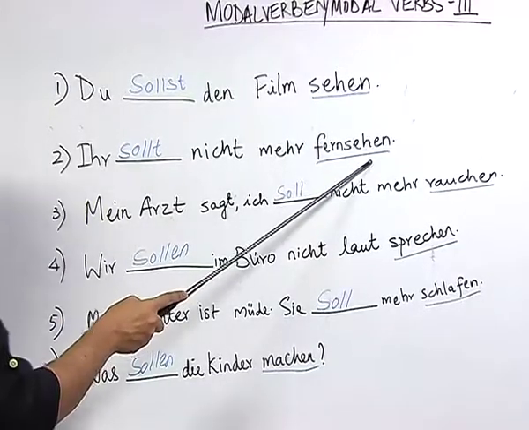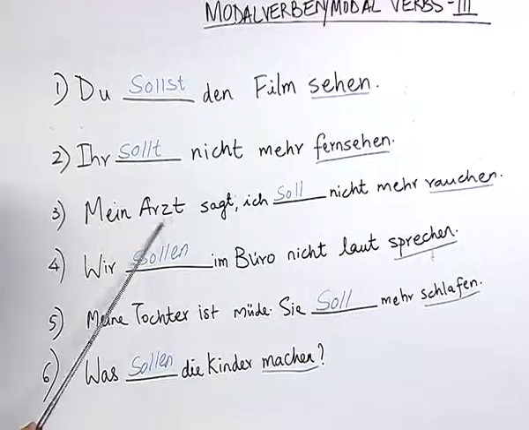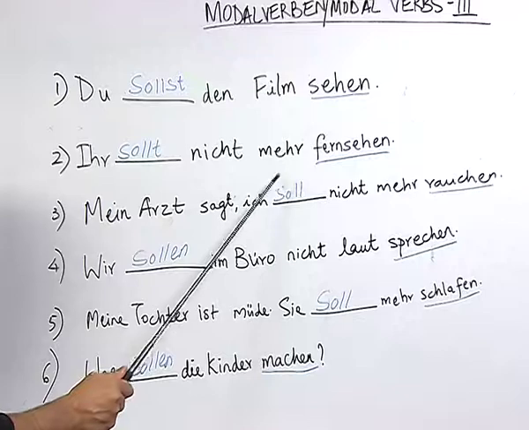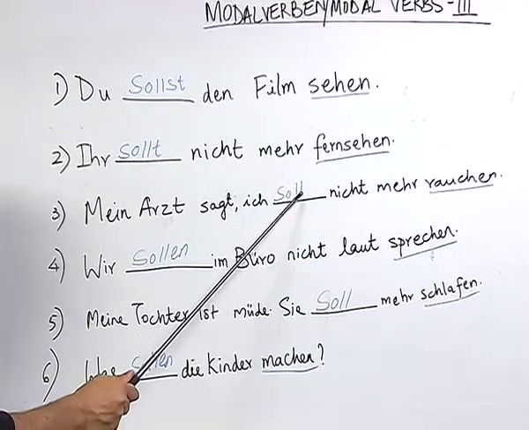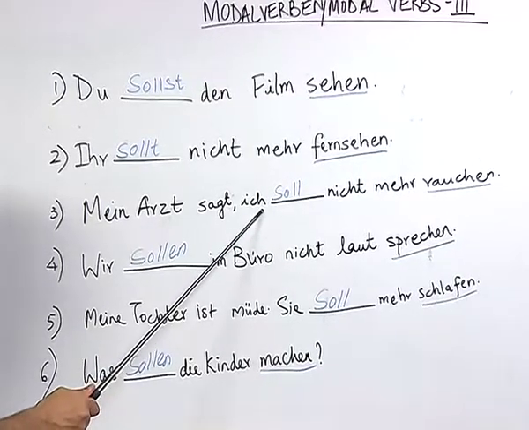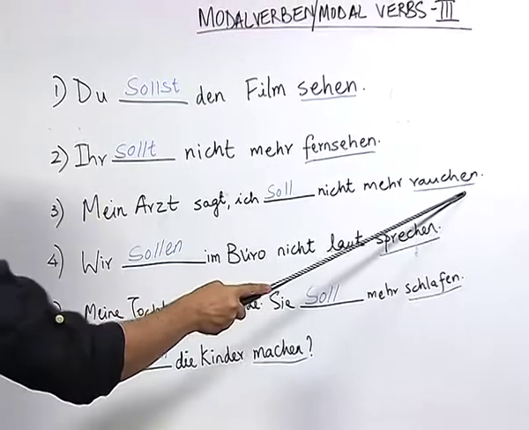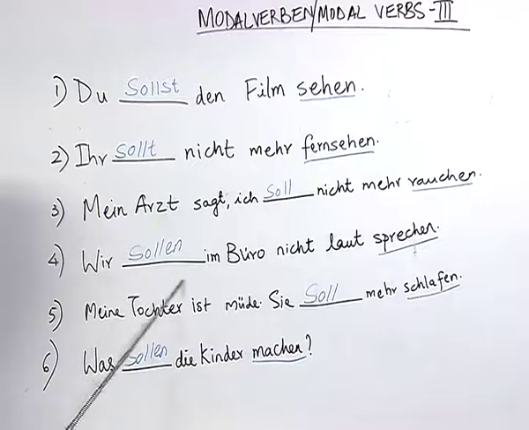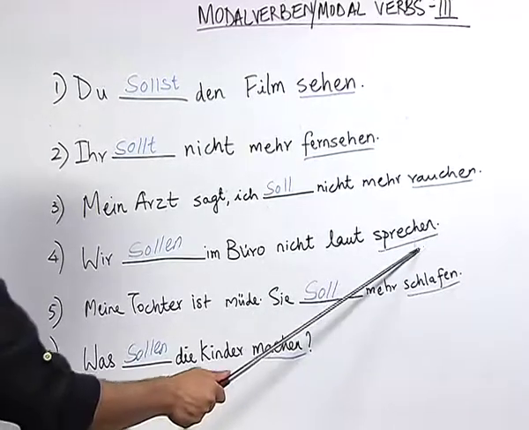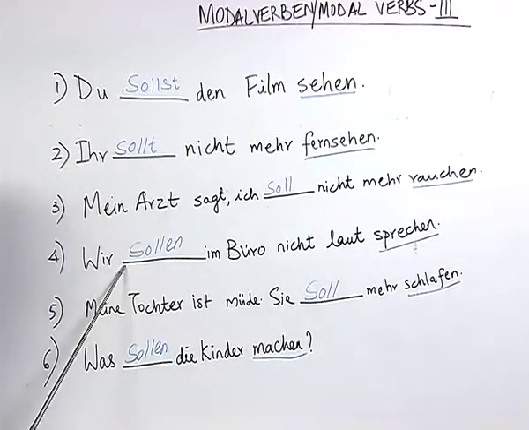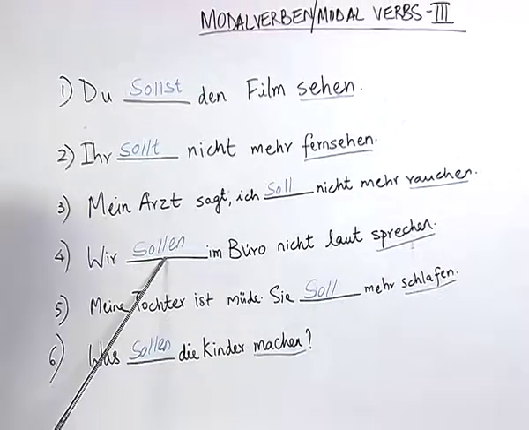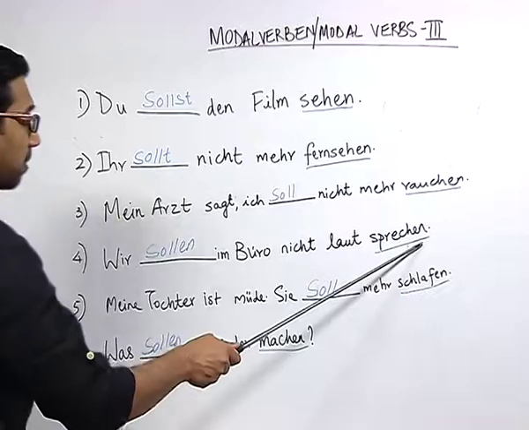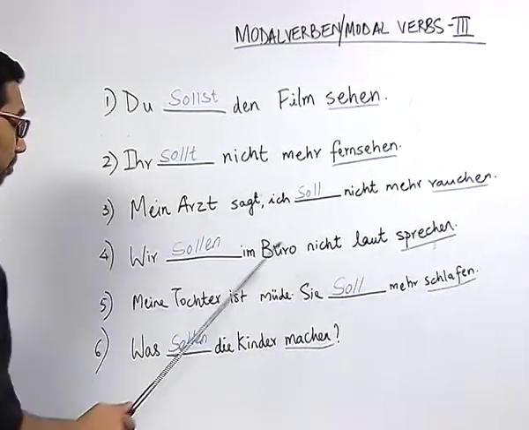The student wrote the correct conjugation of the verb sollen according to the pronoun ihr and marked the infinitive verb. Mein Arzt sagt, ich soll nicht mehr rauchen. Here also the student wrote the correct conjugation of the verb sollen as soll for the pronoun ich and also marked the verb at the end which is in the infinitive form. Wir sollen im Büro nicht laut sprechen. Here also the student correctly wrote the conjugation of the verb with the pronoun wir and marked the verb at the end in the infinitive form.